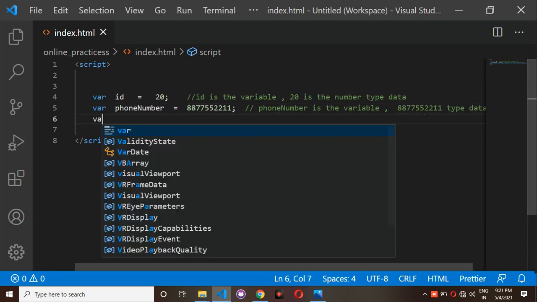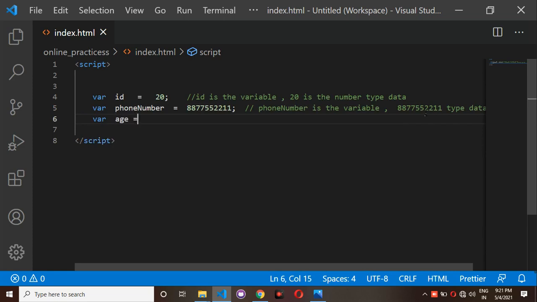I have one more thing, for example age is equal to 39. So here age is a variable name, and 39 is number type data.